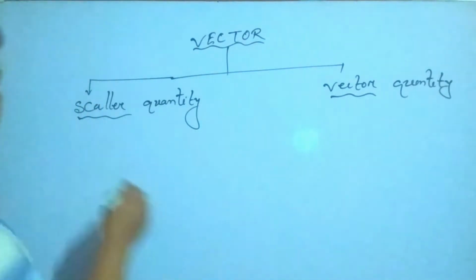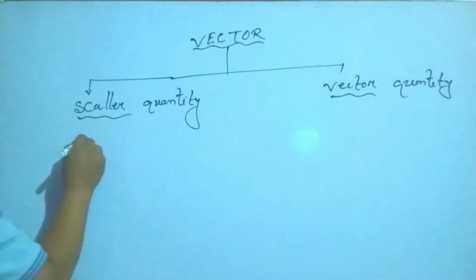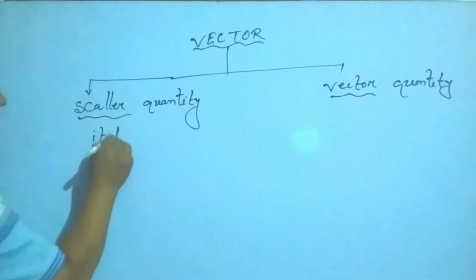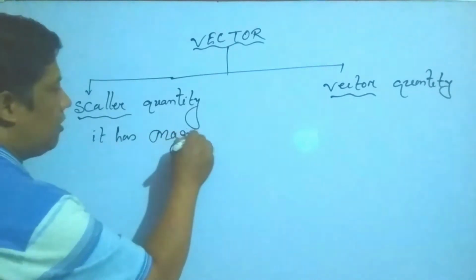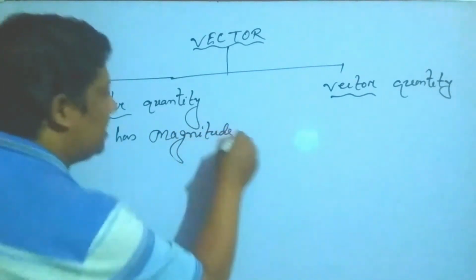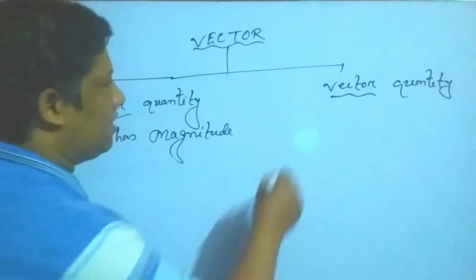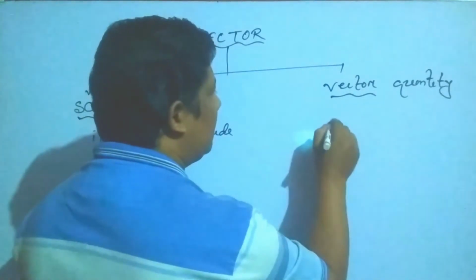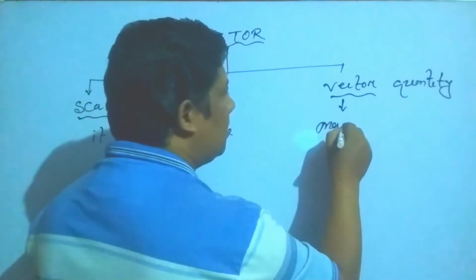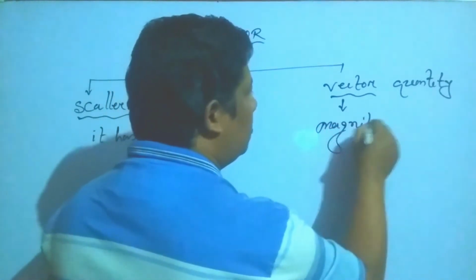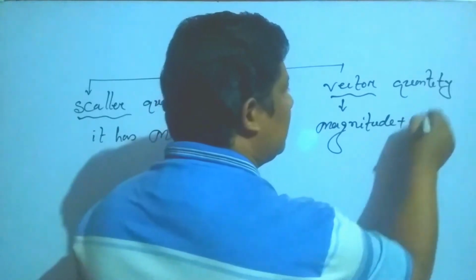Look at it, students. Scalar quantity means it has magnitude only, just numerical value, but in these cases it has magnitude plus direction.